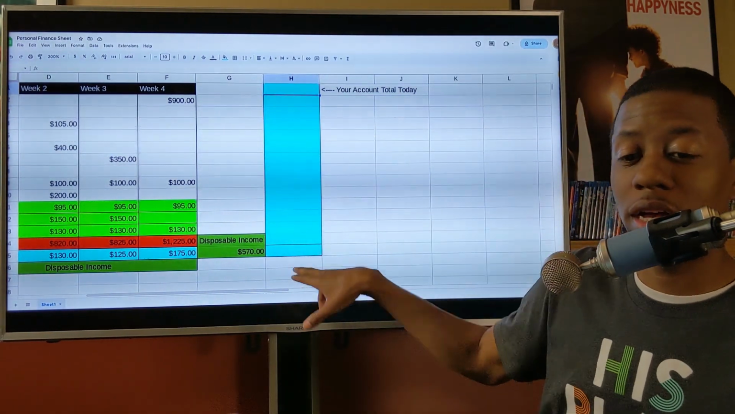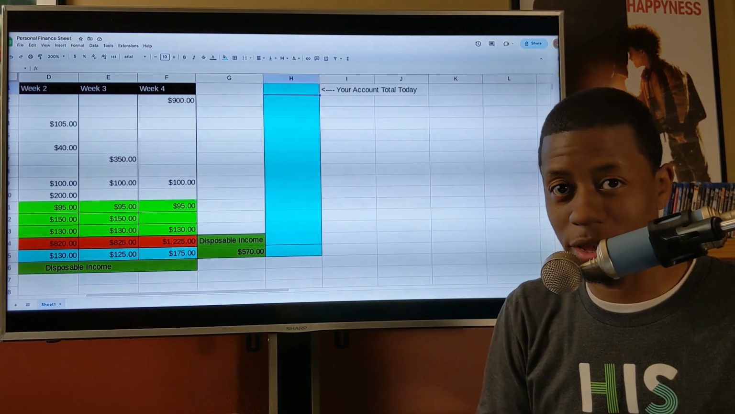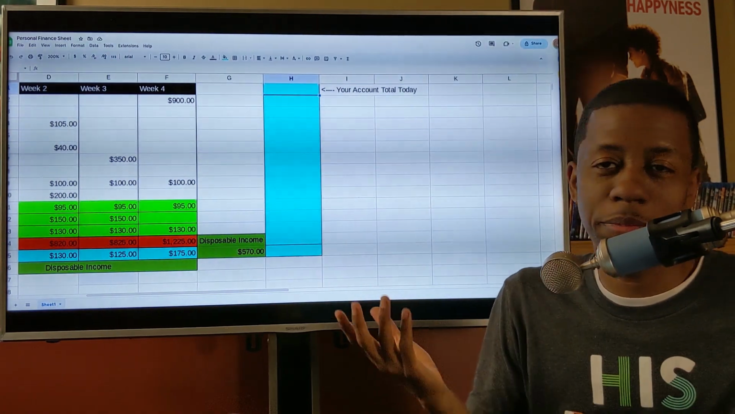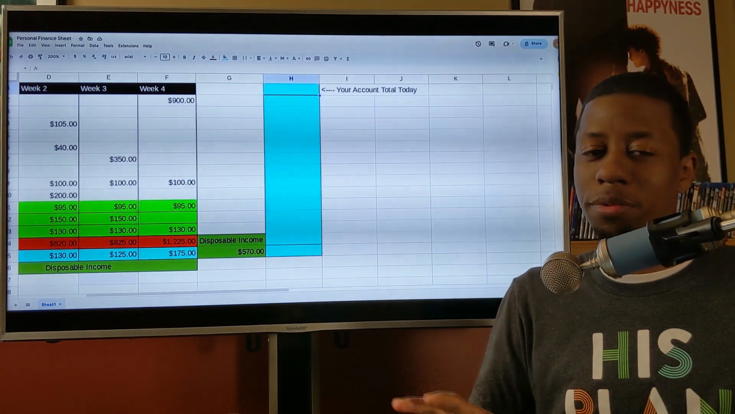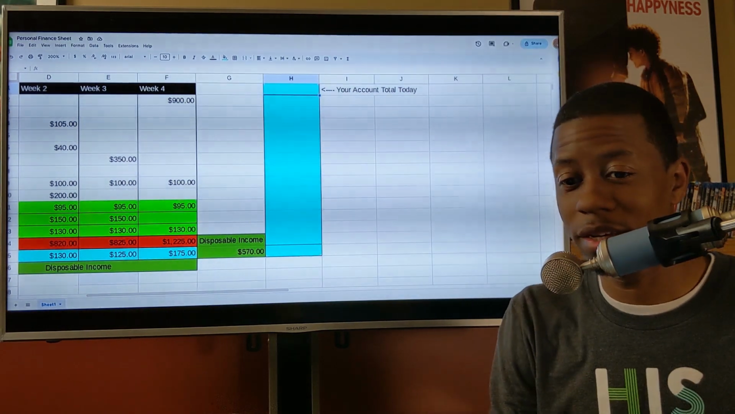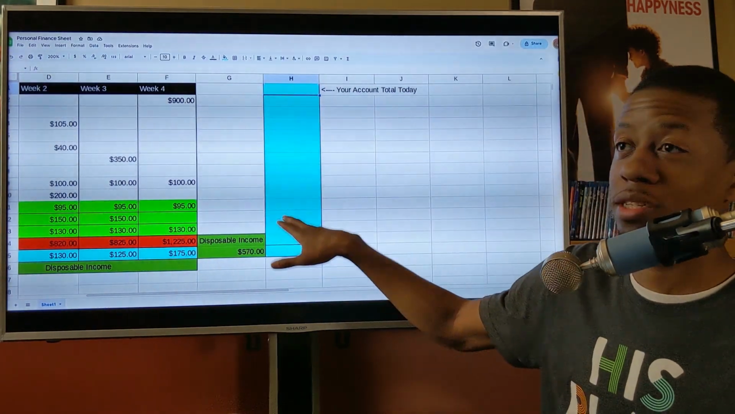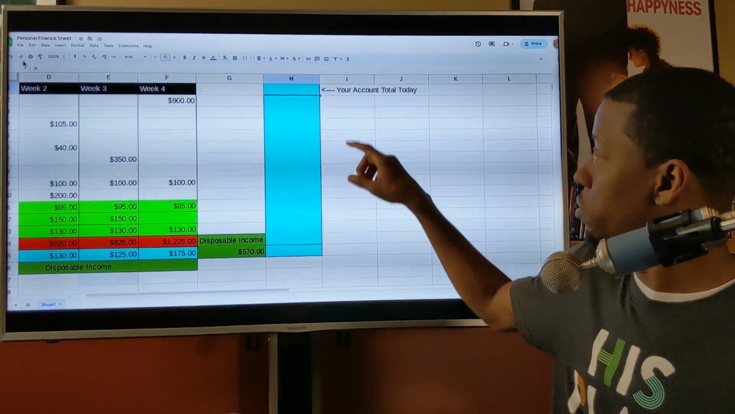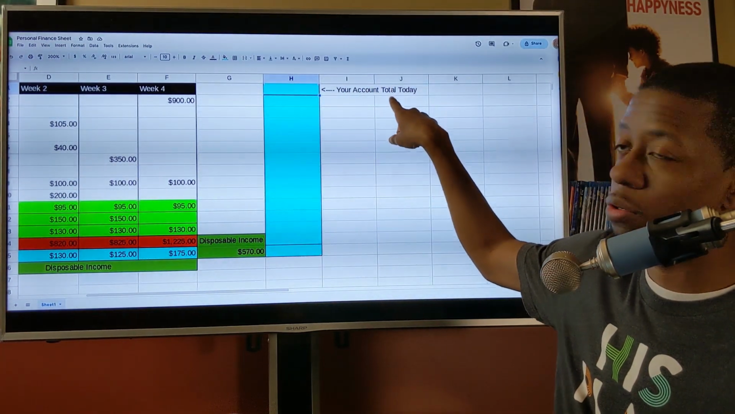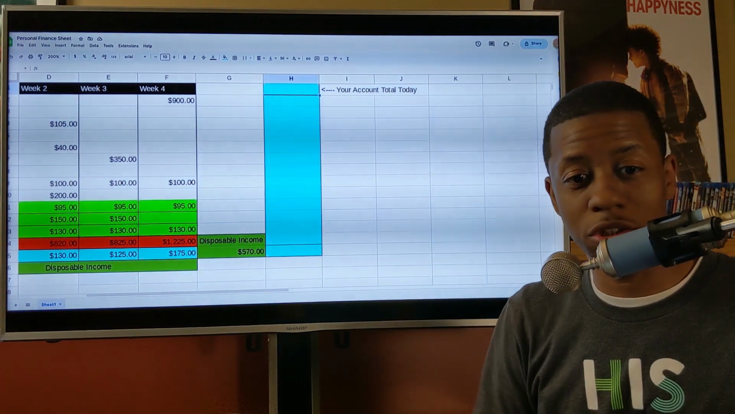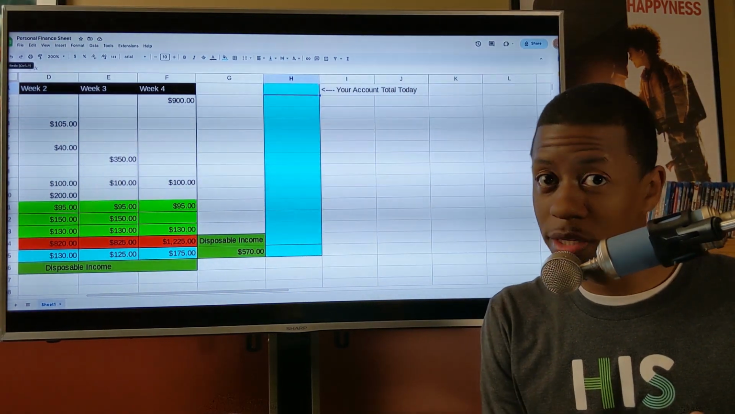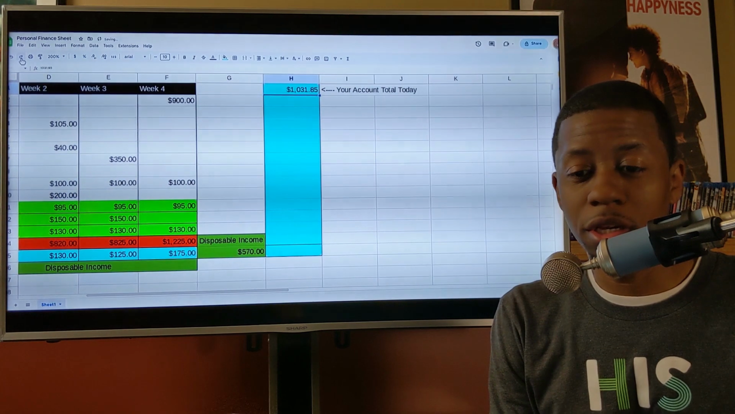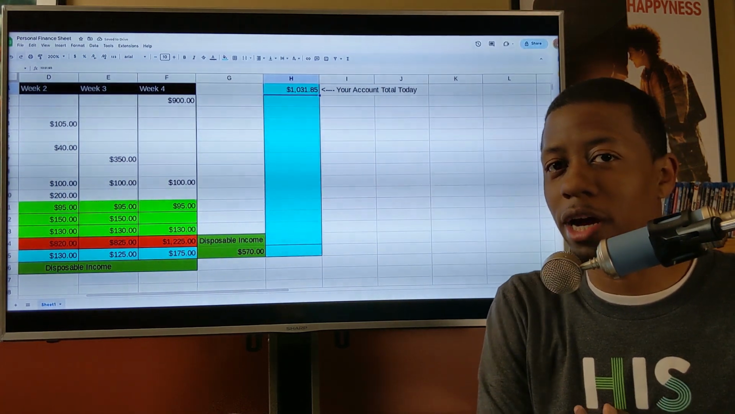So you'll look at this line every single Friday, every time you get paid. If you get paid on Thursday, you'll go to it every Thursday, whatever it may be. So every payday, you'll operate out of this line right here. Okay. First thing that you do is you enter your account total for the day. So let's assume that you got paid today, right? And you had a few dollars in your account before you got paid.